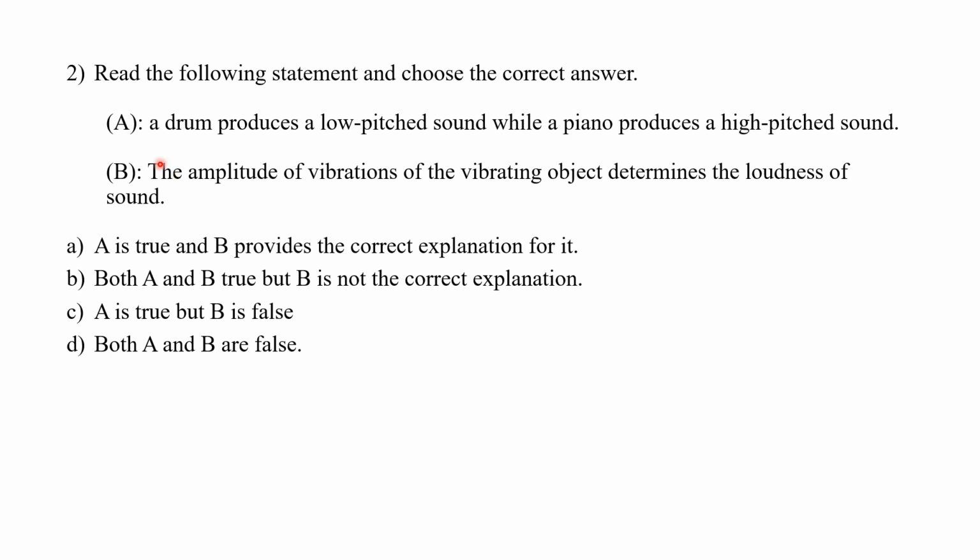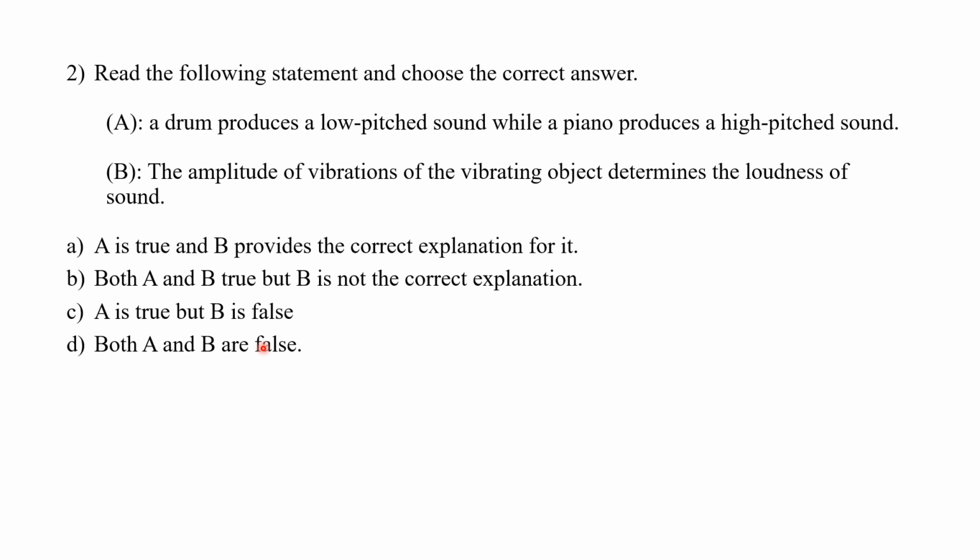Statement A is talking about pitch. Statement B is talking about loudness and amplitude. Pitch is determined by frequency, not amplitude. Therefore, even though statement B is scientifically correct, it does not explain why a drum has a low pitch and a piano has a high pitch.